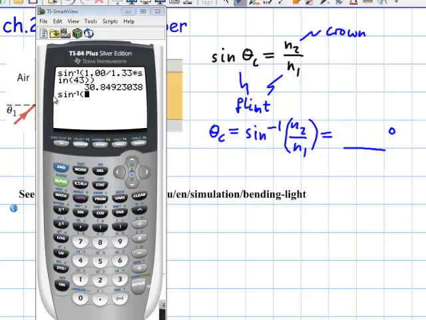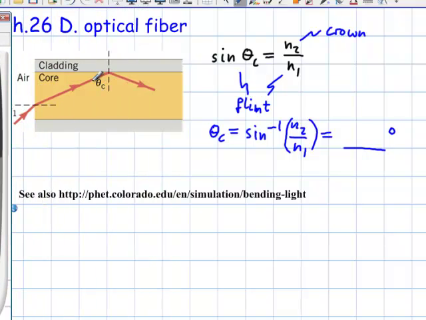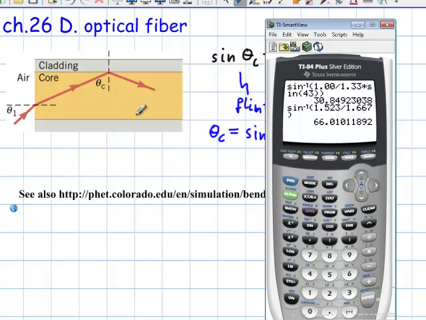So in any case, I'm going to type in the inverse sine of, what was it again, 1.667. Oops, the other way around. Small index of refraction divided by large index of refraction. So 1.523 divided by 1.667, and I come up with an angle of 66 degrees. Now this one here would therefore be the 66 degrees. I'm going to put this over here still. And that angle over here would be the complementary angle, so that would be 24 degrees.